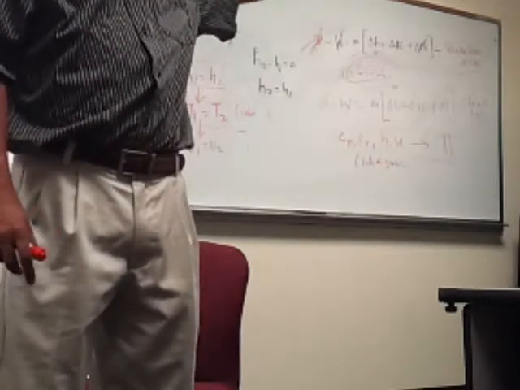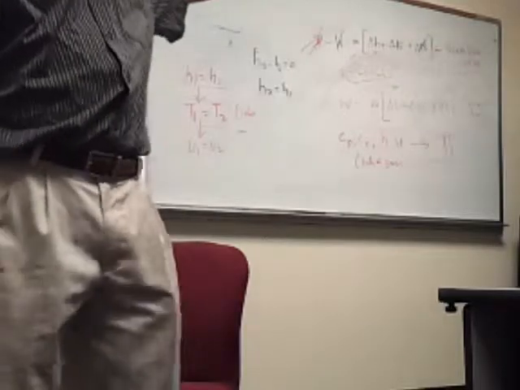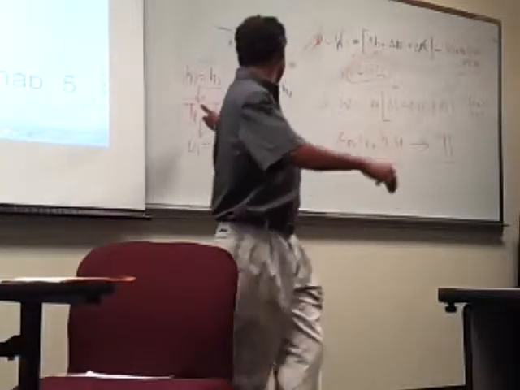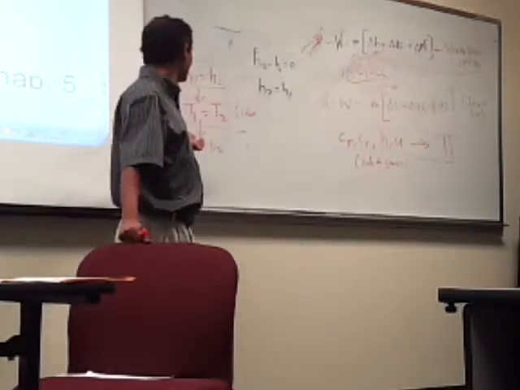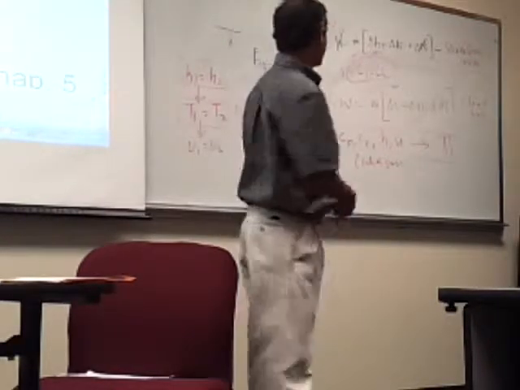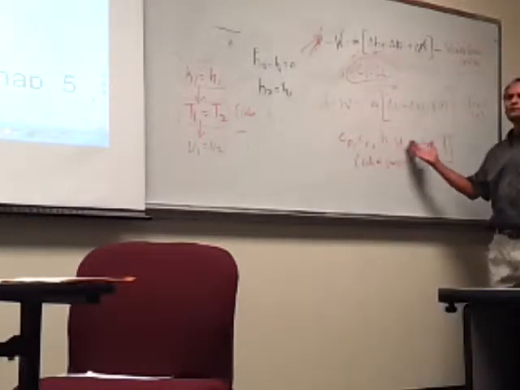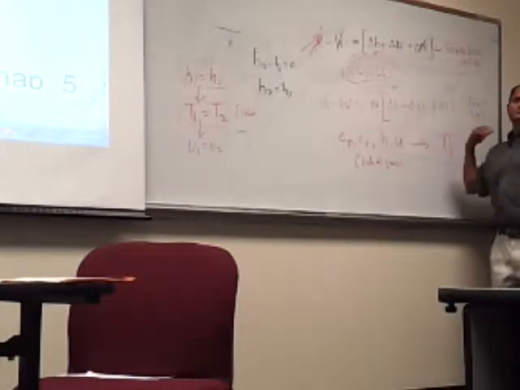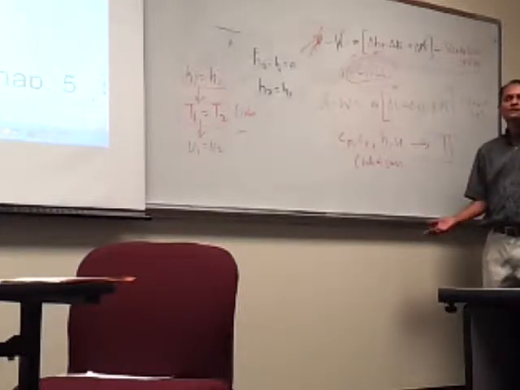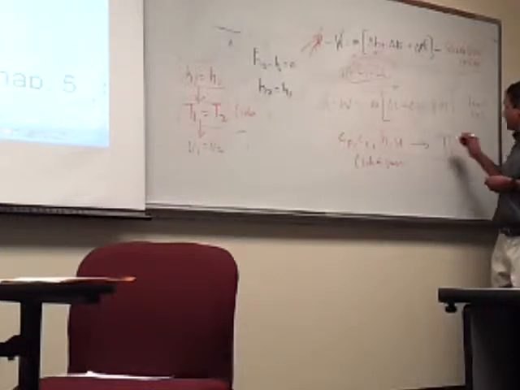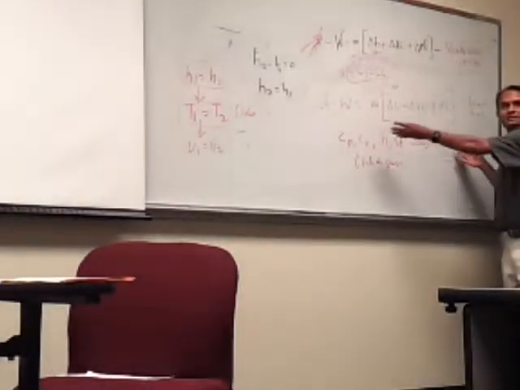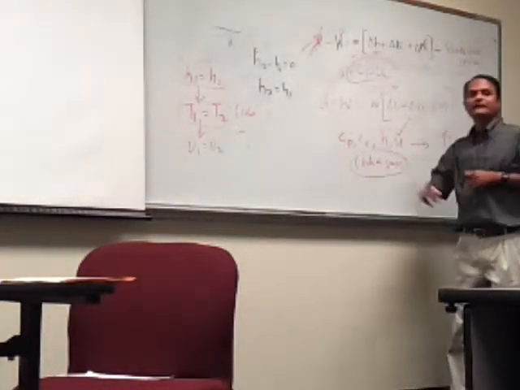So you go to the table, Table A17, I believe, in this case the English system, so A17E. You know the temperature, which happens to be 100 degrees Fahrenheit. Just go to 100 degrees Fahrenheit and get your U value and H value. So Cp, Cv, H, U depend only on temperature. If you just know that but you don't understand what it means, it's not useful. Depend means that if I know T, I can get any one of them. Not only that, if I get U, I can get any other one. Again, we are talking only about ideal gases here.